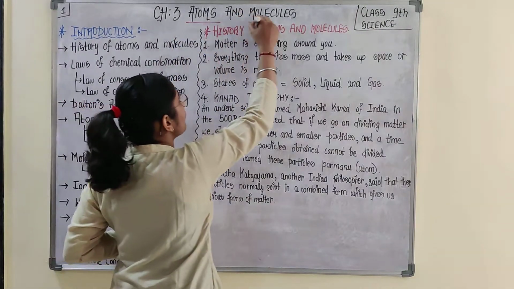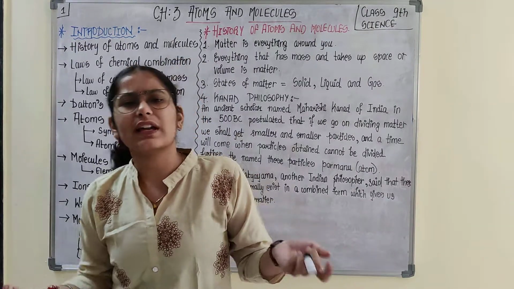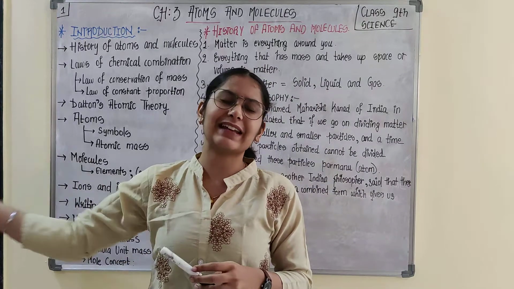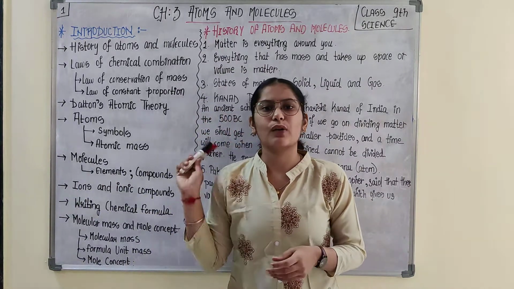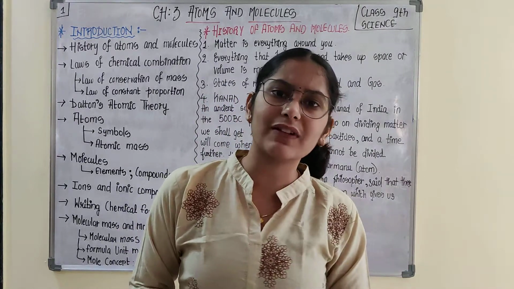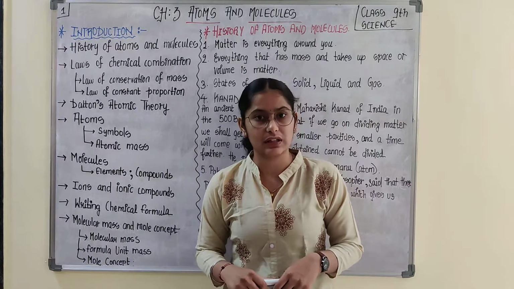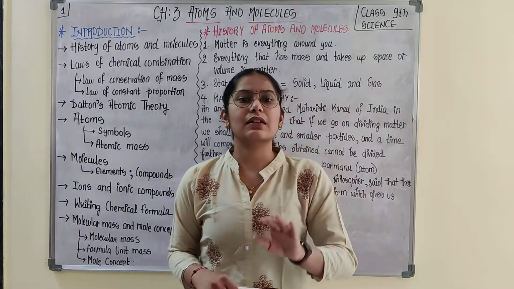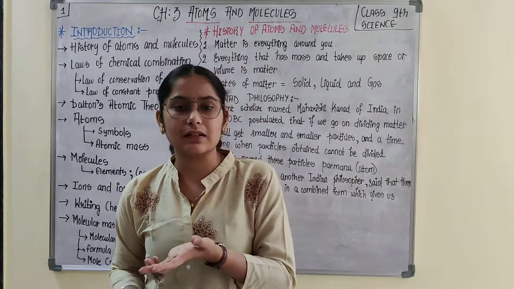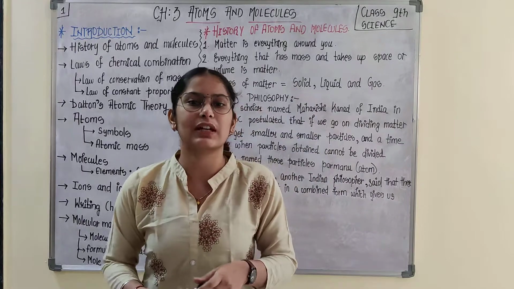As I have enlisted here, you can see, in atoms and molecules, after hearing the term atoms and molecules, you feel like this chapter is something we have already studied, because we have been studying atoms and molecules right from class 7th. The chemical formulas, the symbols of elements, all we have discussed. We have some basic knowledge about atoms and molecules. This is okay. But why are we studying here right now once again? Because there is no use of making you study the same thing which you have studied in junior classes.